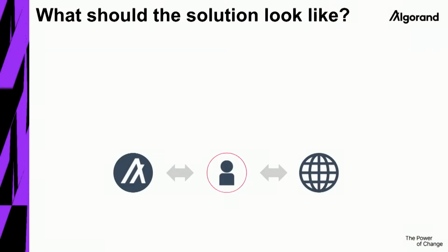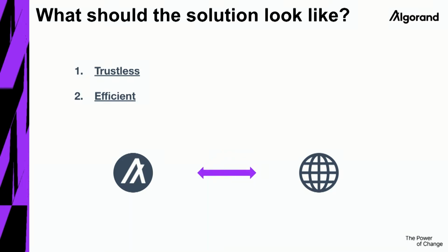So we're looking for a solution. And what would the solution look like? Very simple. Two main things. First, we want it to be trustless. Second, we want it to be efficient. Really as simple as that. Essentially switch from this nice guy in the middle, send him away, and move to that.